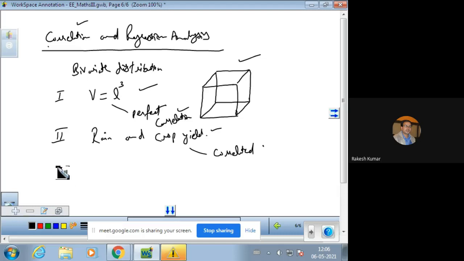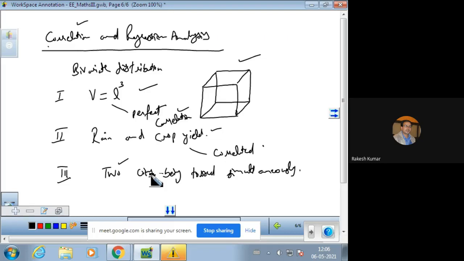And we have another example, two coins tossed. Now just see, two coins being tossed simultaneously. If two coins are tossed in parallel, the output of one coin has no effect on the output of the other coin.